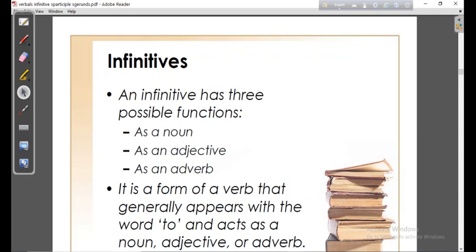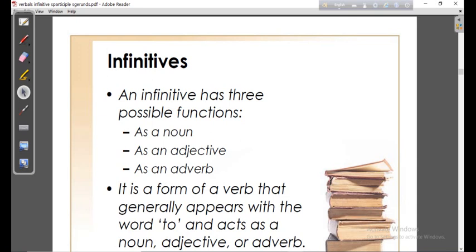What is an infinitive, dear student? An infinitive has three possible functions. Infinitive is actually a kind of verbal, so it may be used as a noun, as an adjective, and as an adverb.